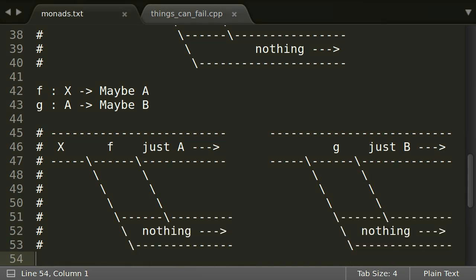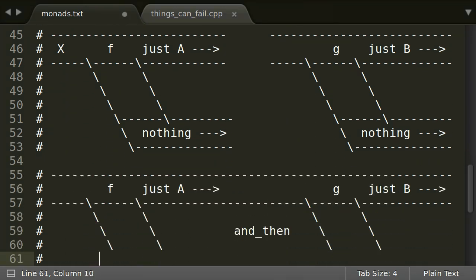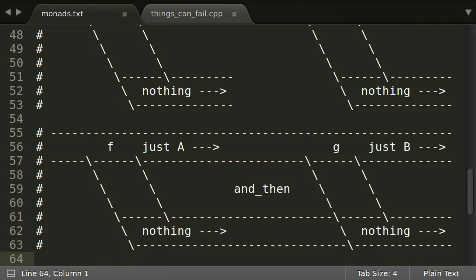This is where andThen comes into play. It provides the necessary plumbing to compose these two parts. After having passed the function f, we still drive from the left to the right, but now on one of the two parallel railroad tracks. andThen makes sure that if we are on the Nothing track, we will stay there.